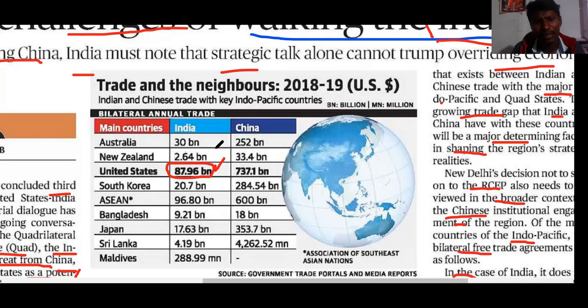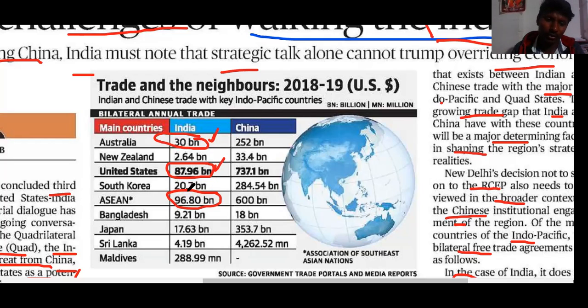That means nearly $88 billion of trade between the US and India. The second biggest partner is the total of the Asian nations, at $96.8 billion. And the third is Australia, at $30 billion. That means seeing it as a single country, Australia is the second largest trade partner of India.